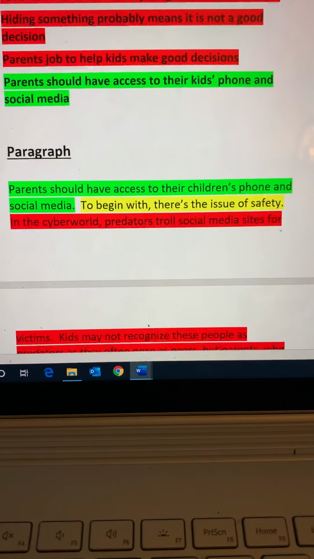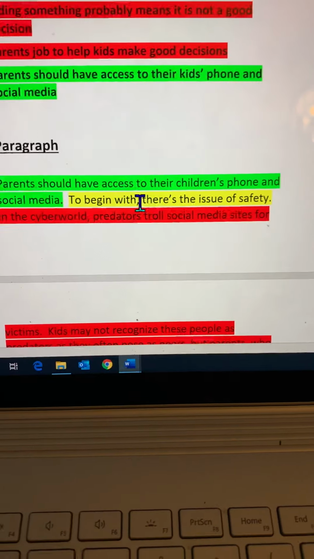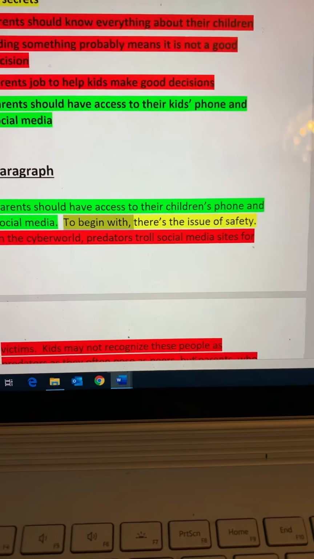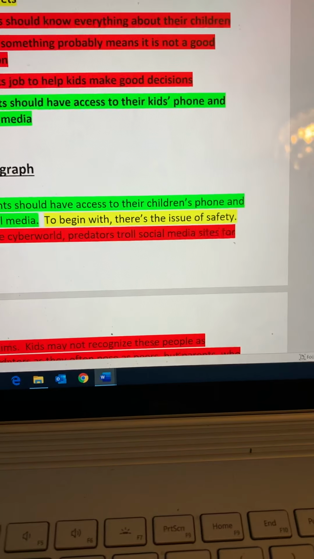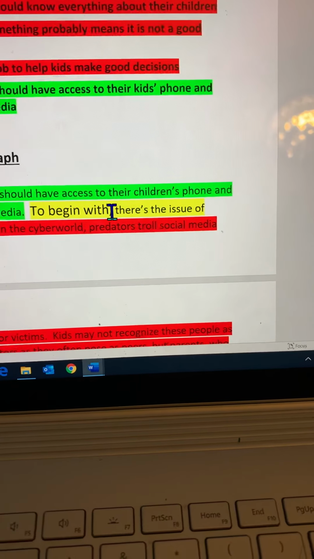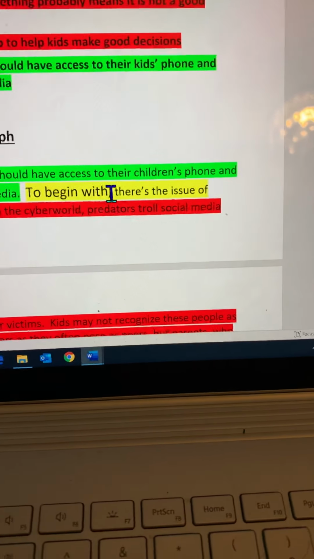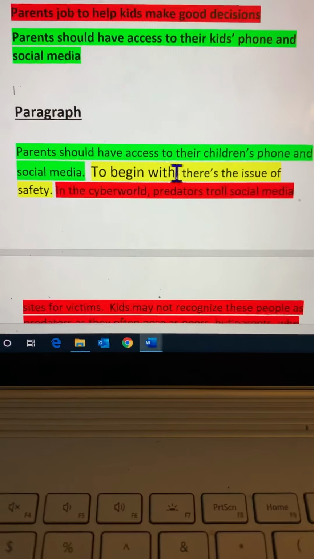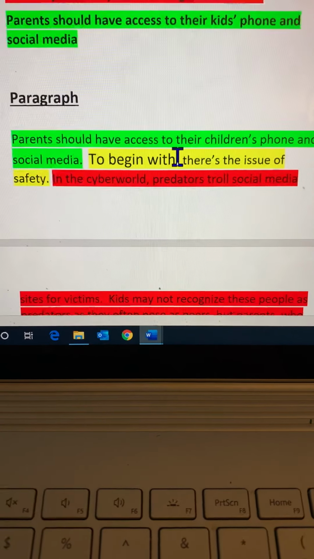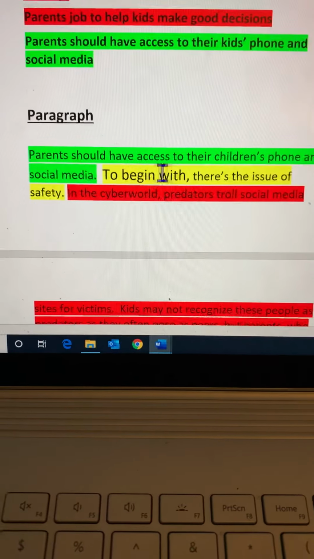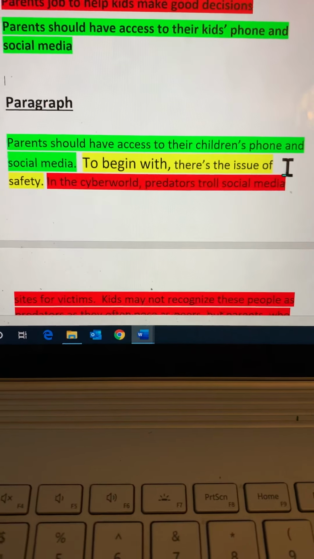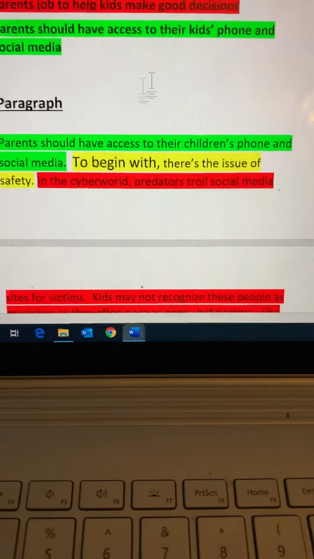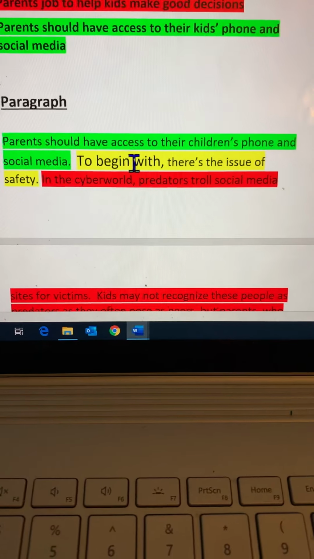Now I'm going to take my yellow, and what I need on my yellow was safety, my first yellow. And we need to have a transition. So the transition, and that is in your checklist, is one of them you could use to begin with. That's my transition. But I need to make a whole sentence with my yellow. To begin with, there's the issue of safety. That is my first yellow. Here's my transition. You must have a transition in your yellow.